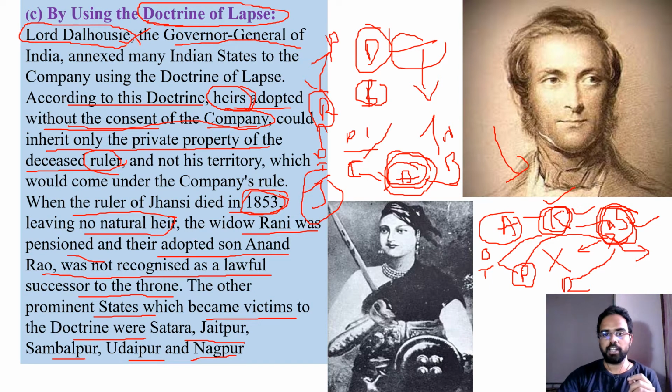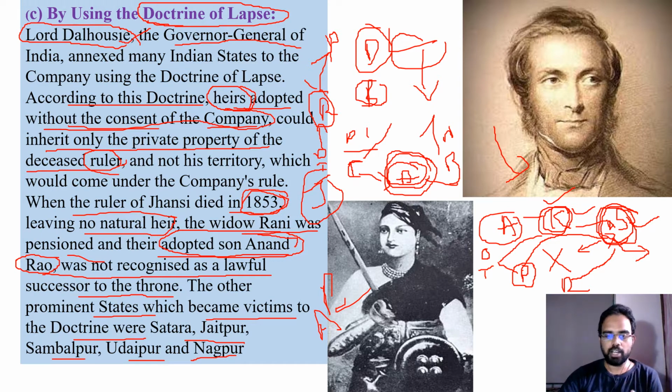The British said that the ruler of Jhansi died without any legal son, and he only had an adopted son called Anand Rao. So at any cost, the British were not going to accept Anand Rao as the legal ruler of Jhansi. So they made the wife of the ruler of Jhansi a pensioner, and the adopted son was not accepted.